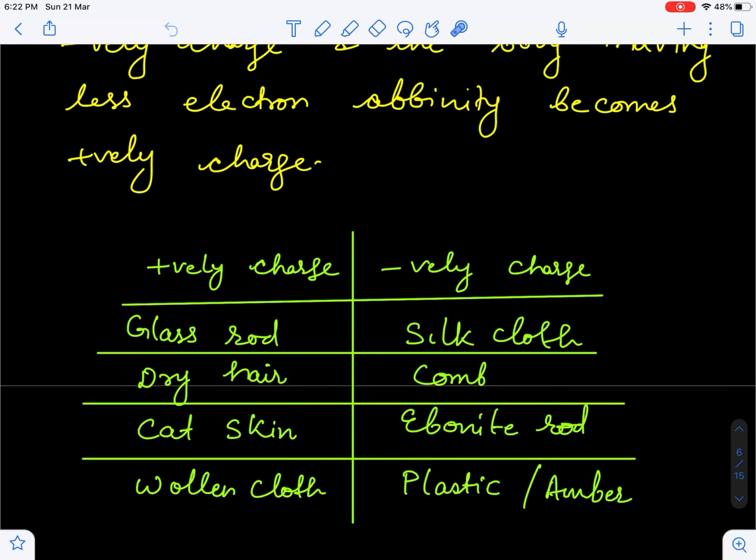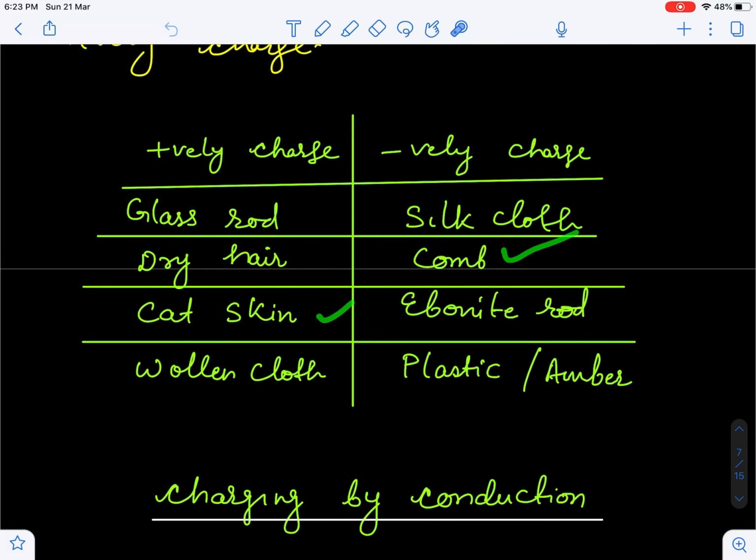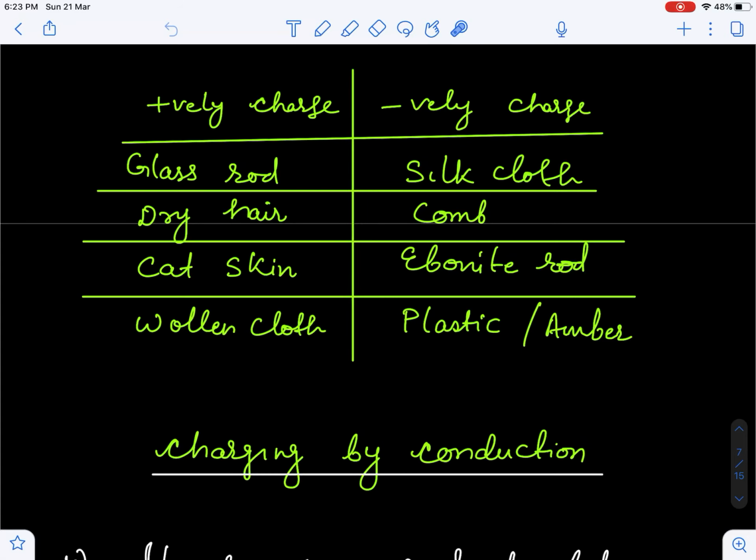Sometimes they ask the question: when a glass rod is rubbed with silk cloth, which one is positively and which one is negatively charged? So I have made a table, guys. When glass rod and silk cloth are rubbed against each other, the glass rod becomes positively charged and the silk cloth becomes negatively charged. Dry hair and comb: electron comes out of the hair, so the dry hair becomes positively charged and it is deposited on the comb, so the comb becomes negatively charged. Cat skin becomes positively charged and ebonite rod becomes negatively charged. Similarly, woolen cloth becomes positively charged and plastic or amber becomes negatively charged.